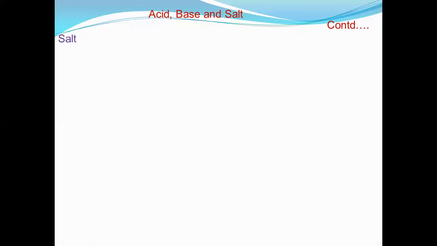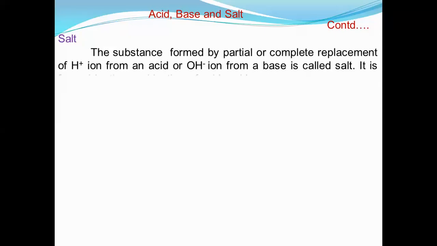So today, salt. As we have already learned about different methods of preparation of salt, we know many more things related to salt. So how can we define salt? Salt is the substance formed by partial or complete replacement of H plus ion from an acid or OH minus ion from a base. Actually, it is formed by different methods, but it is mainly the combination of acid and base, though there are other methods too to prepare salt.